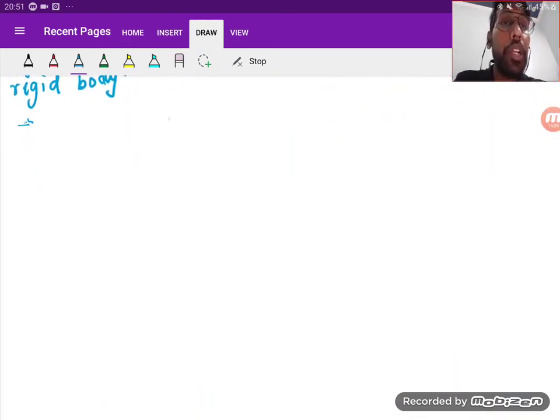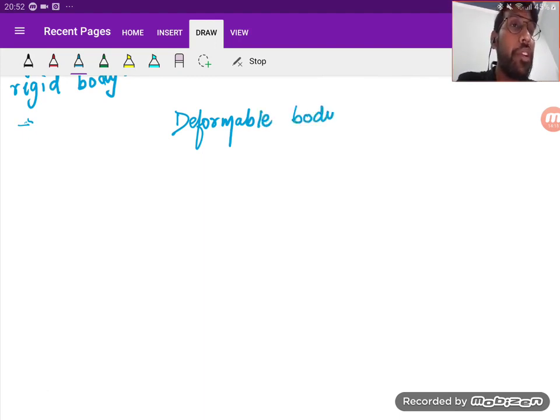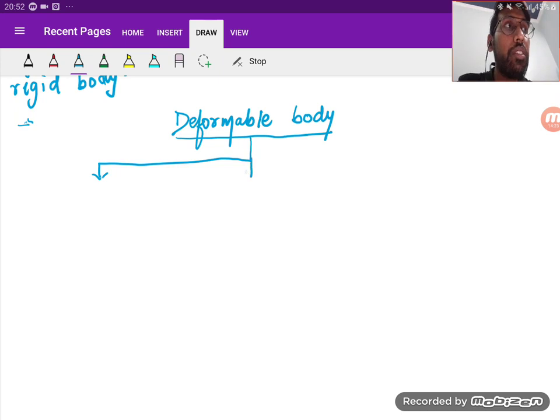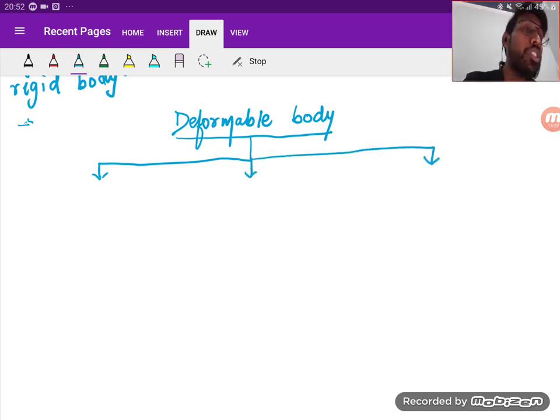Now, if I talk about deformable body specifically, then the deformable body can be classified into 3 parts. Most of the people know about only 2 parts, right? Let's see the 3 parts.